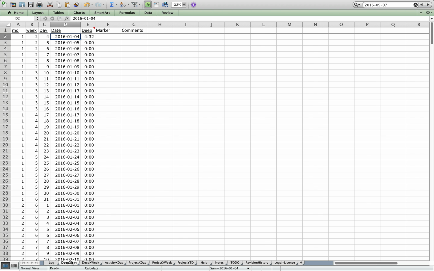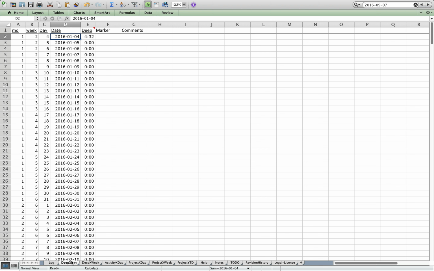So why should you calculate this rather than just estimate it yourself at the end of the day? It's that research has shown that we're not very good at all at remembering what we've done. So it's really important, if you actually want an accurate measure of your time spent in deep work, to measure it as you go along.